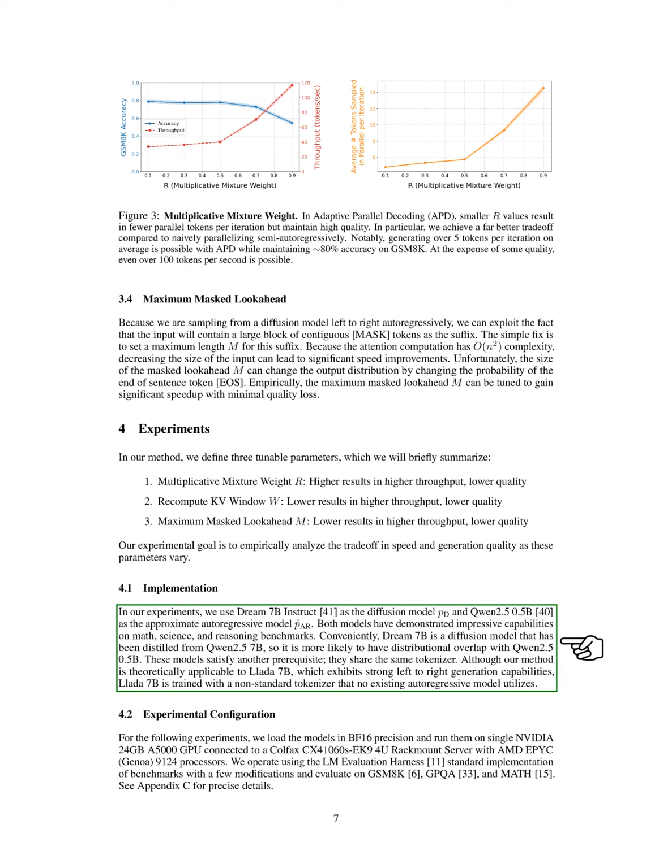For our experiments, we utilize the Dream7b Instruct Diffusion model and the Qwen 2.5 0.5b autoregressive model, both of which perform well on various benchmarks. Since Dream7b is derived from Qwen 2.5 7b, they are likely to have similar distributions, and they share the same tokenizer. Although our method could theoretically apply to LLaDA 8b, it uses a unique tokenizer not compatible with existing autoregressive models.